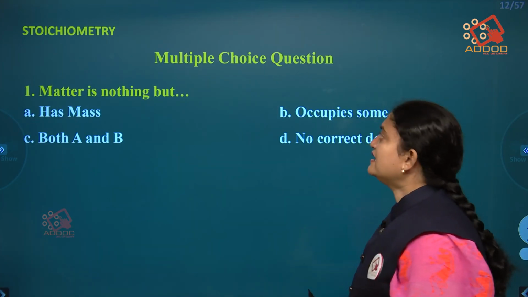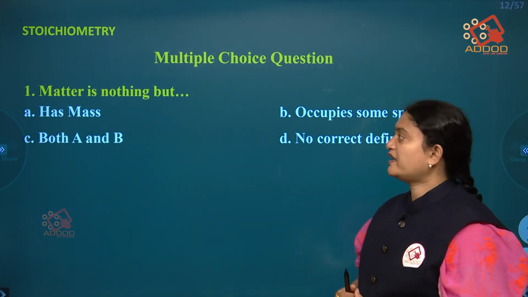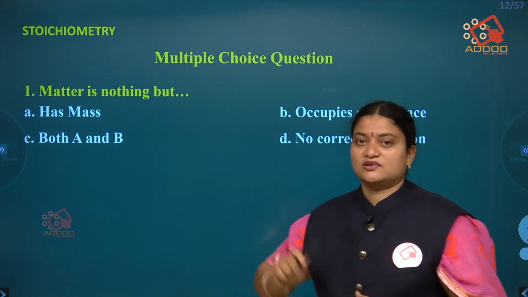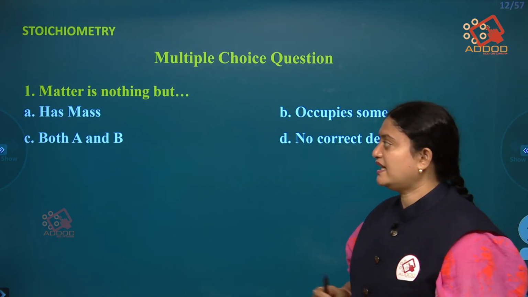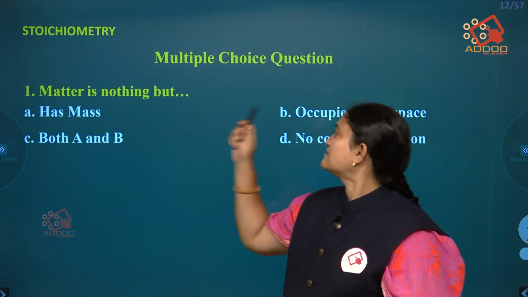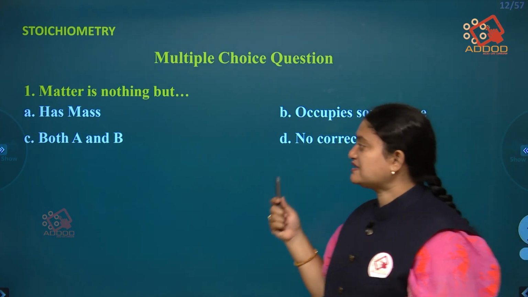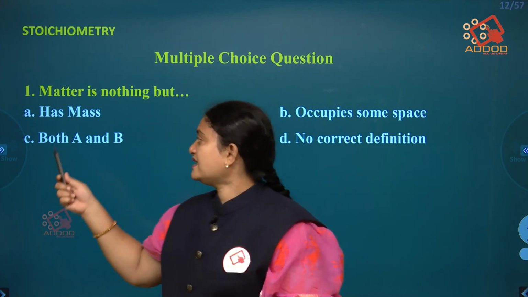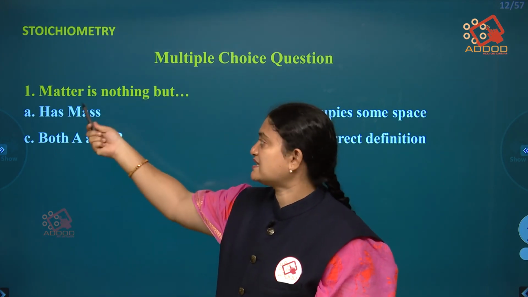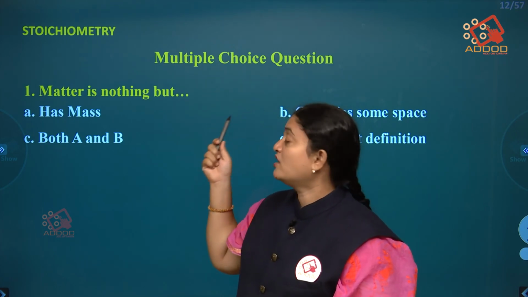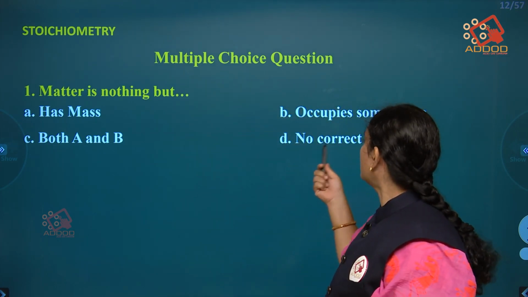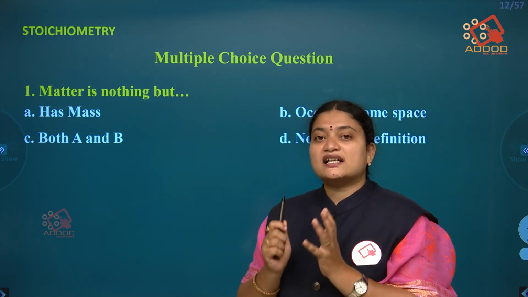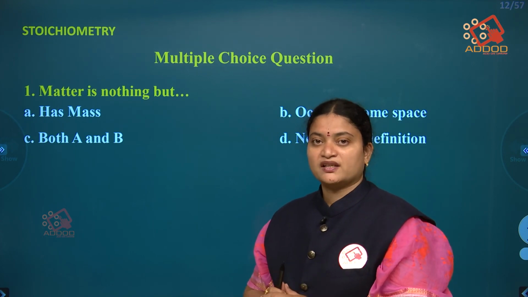Let us see one question here. Multiple choice question: matter is nothing but, and the four options are: A, has mass; B, occupies some space; C, both A and B, that is, has mass and occupies space; or D, no correct definition. Which one do you think is the correct option for this question?